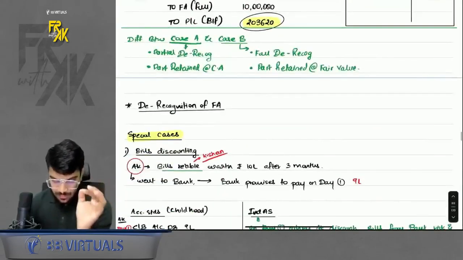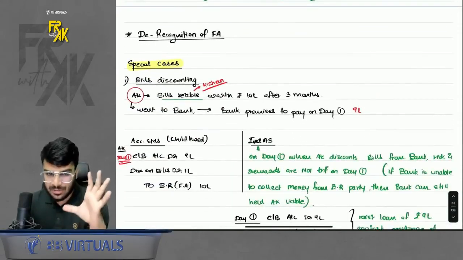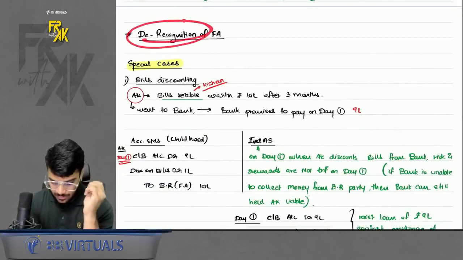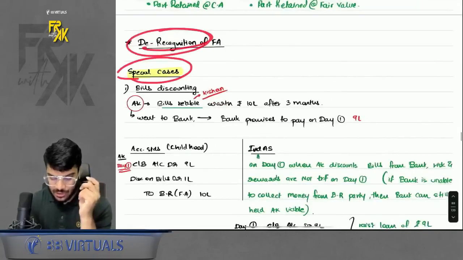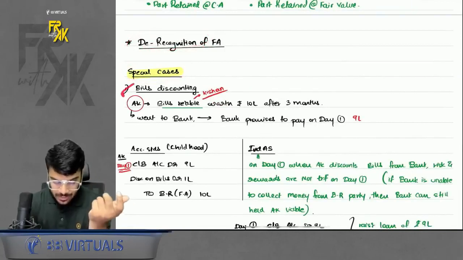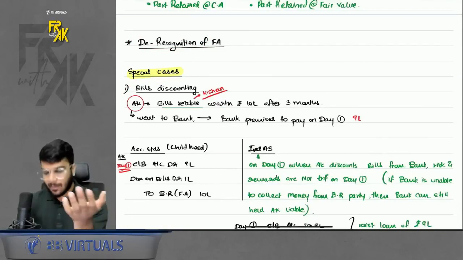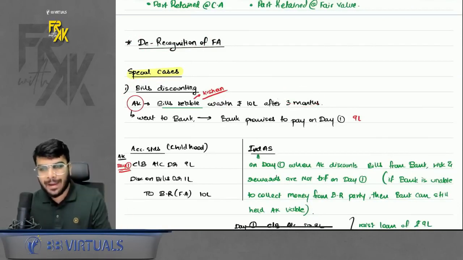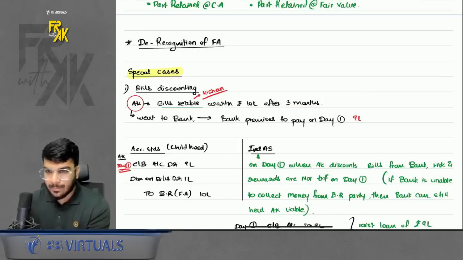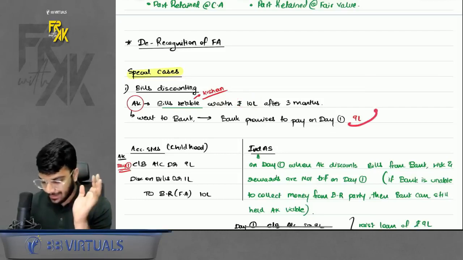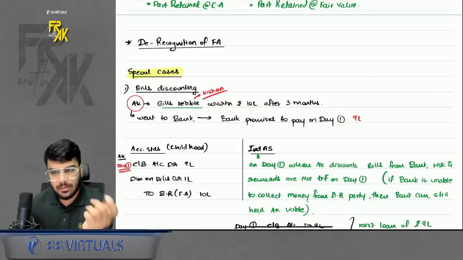So this was the derecognition of financial asset, the main portion. Now there is one more concept which we have to discuss under derecognition, and that is some special cases I mentioned. Let's discuss them. First special case is bill discounting. What is the meaning of bill discounting? Let's say I have a bill where I'm going to receive a payment after 3 months. So I go to the bank and tell them that you keep this bill and give me some money. So the bank takes the bill and discounts it. For example, the bill is worth 10 lakhs, but the bank will only give you 9 lakhs. Why? Because the bank is charging 1 lakh rupees, 1%, as interest or commission, whatever you can say.